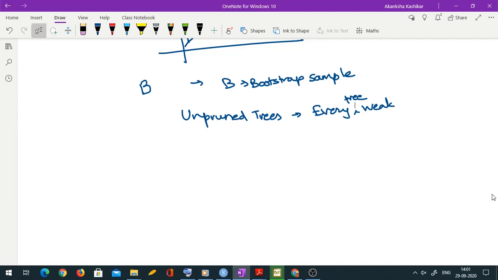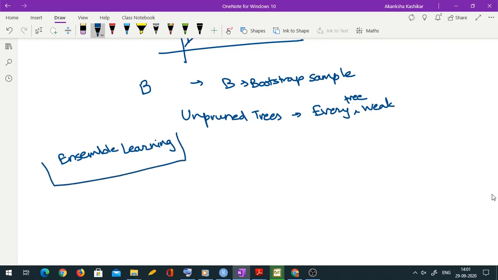The actual procedure and everything else is completely different. Only this basic thing, aggregating results from multiple models, is common. Some people also use the word ensemble learning, where you are aggregating predictions from multiple models to get one single prediction. But as I said, the similarities end there.